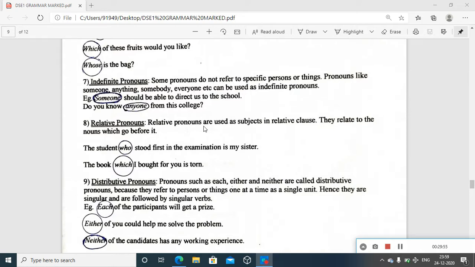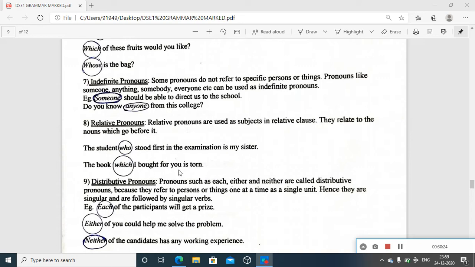So that term "who", just see here, serves as relating between two things, and it talks about a student or the sister, whoever it may be, that is, about a person. So these are pronouns used as the subject in a relative clause. Here, "the student who stood first in the examination is my sister", you can definitely see how it stands as a subject in the relative clause.